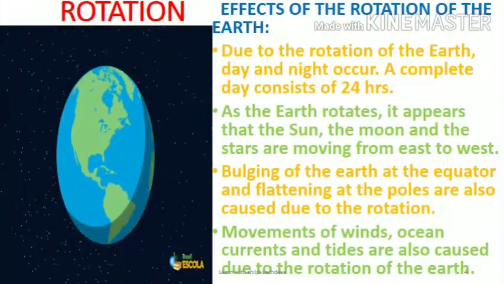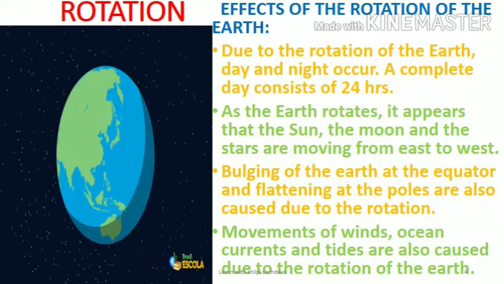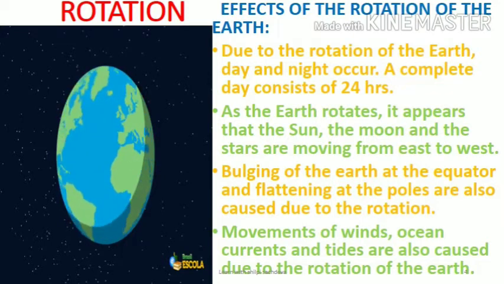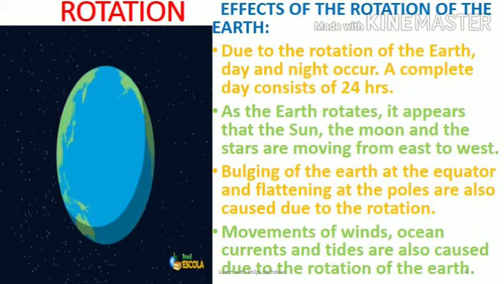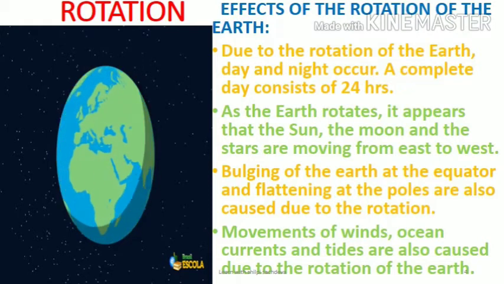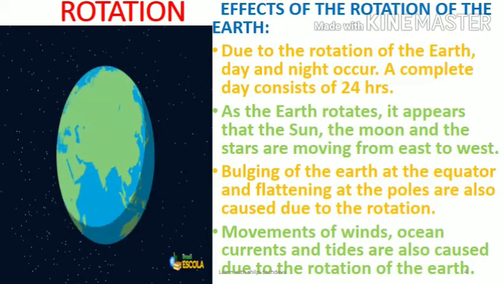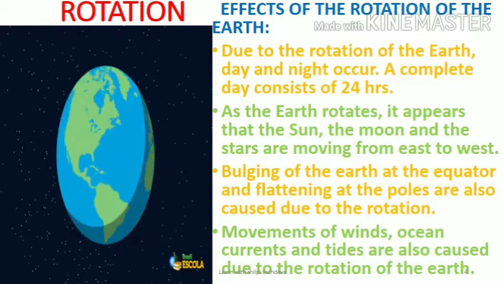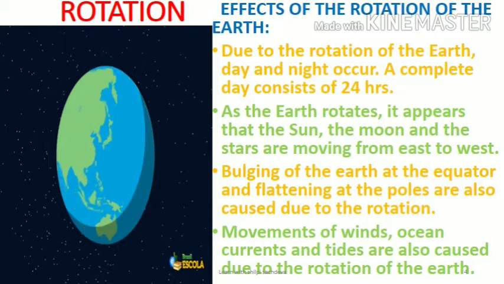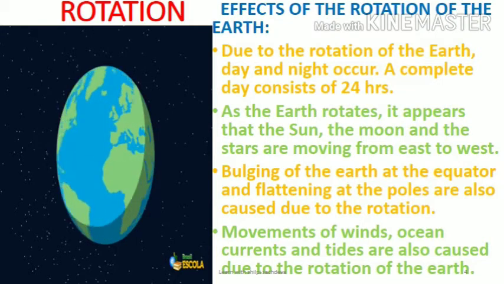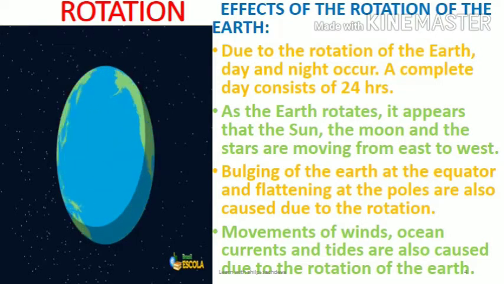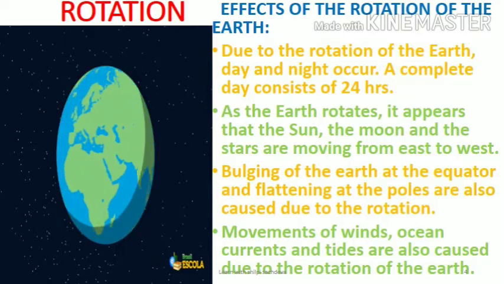Now, let us learn about the effects which are caused by the rotation of the earth. Due to the rotation of the earth, day and night occur, which consist of 24 hours. As the earth rotates, it appears that the sun, the moon and the stars are moving from east to west.